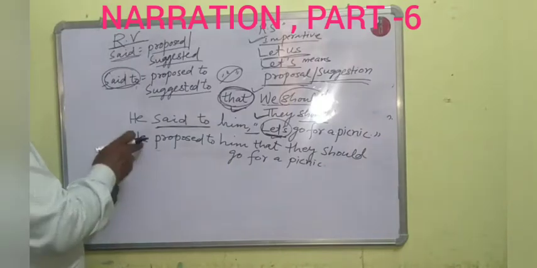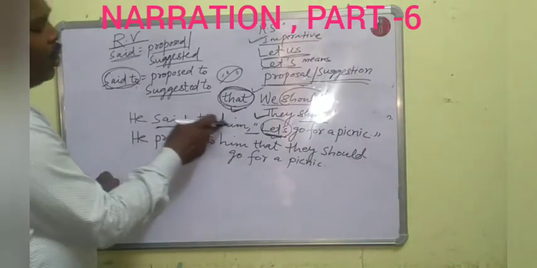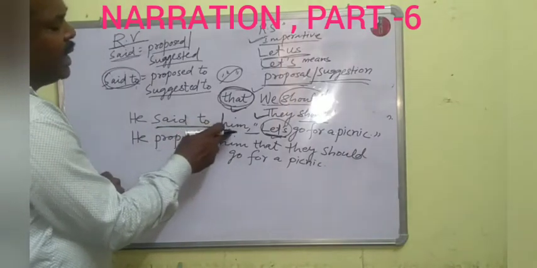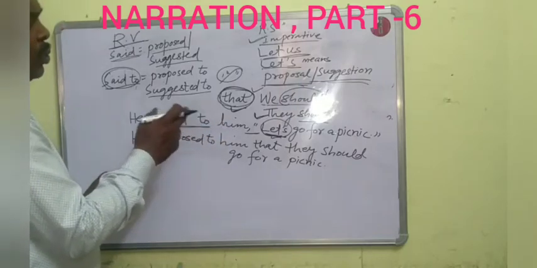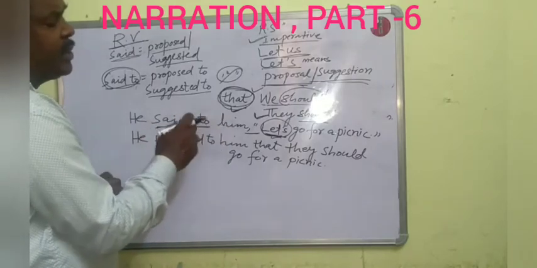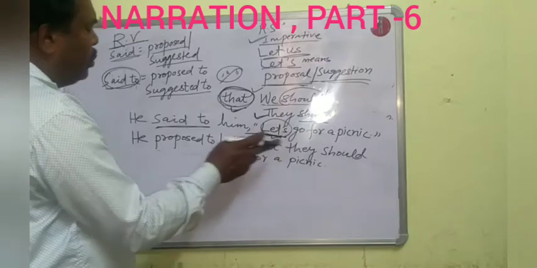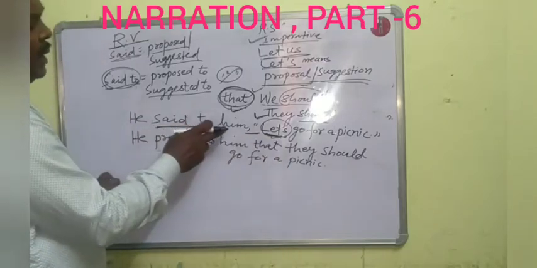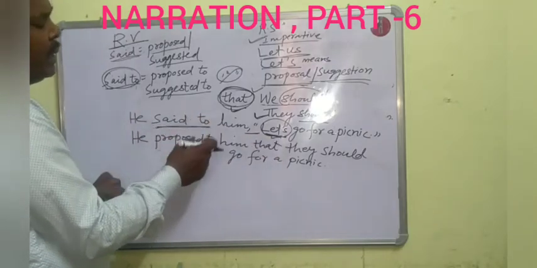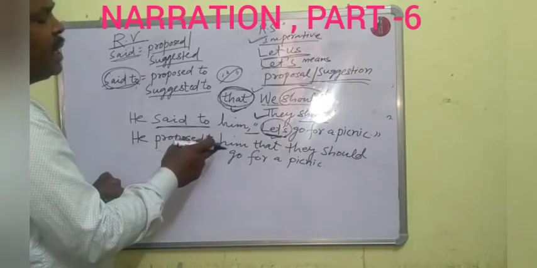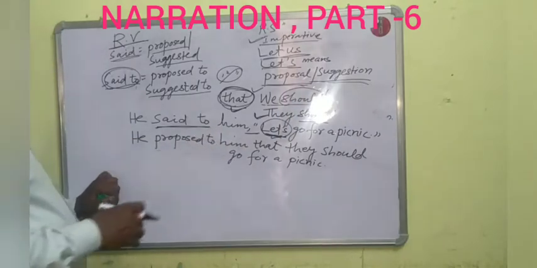If either subject or object would be first person, then we should write we should. For example, he said to me.